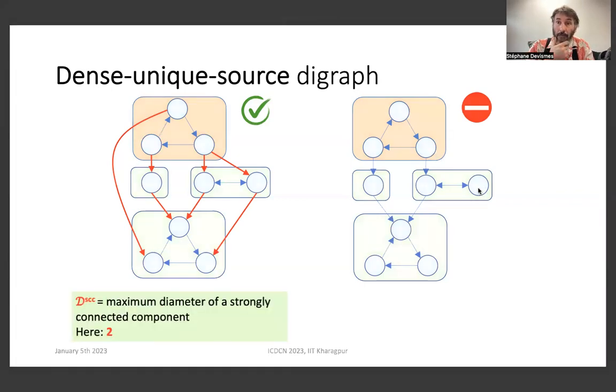And the value of the bound depends on DSCC, which is actually the maximum diameter of the strongly connected components of the network. So, for example, in the present case, the value of DSCC is 2.